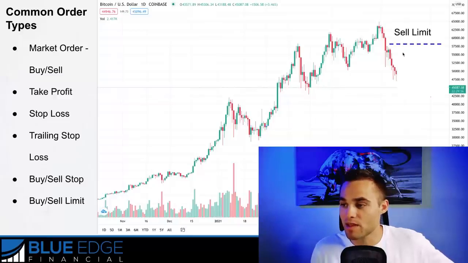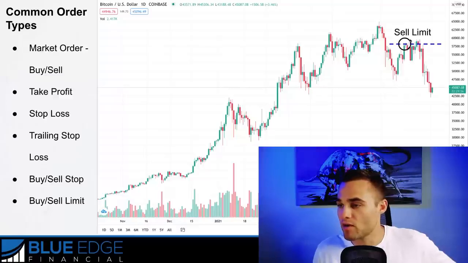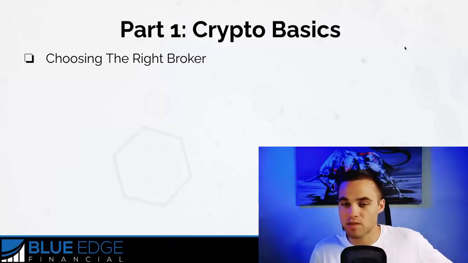Okay, same thing with a sell limit. Let's say that you think that price is going to come up here before falling even further. Then you put a sell limit right here. It would come up here and it would come on down. Okay, so you'd enter the trade right here. So these are the different types of market orders.